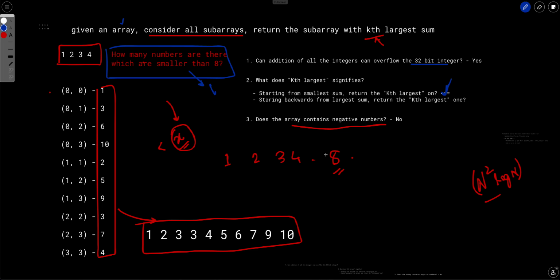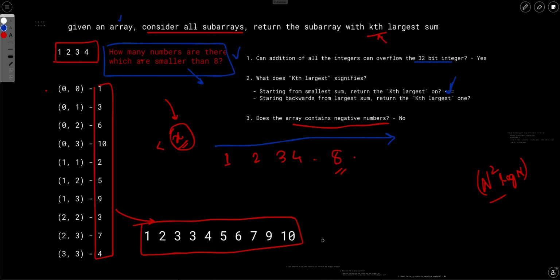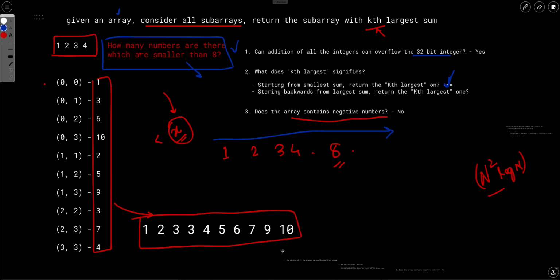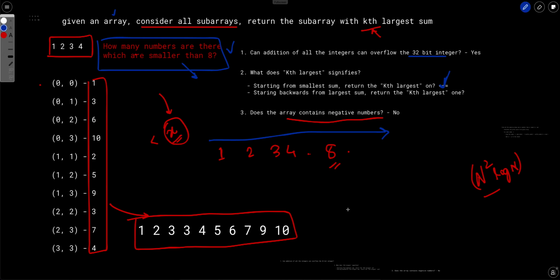So having said that, now let's say somehow we magically know how to do this efficiently. Now even iterating over this is very tricky, right? Because we have lots of numbers. Let's say the total sum here is 10, the largest sum in this question is 10. So we have to go from 1 all the way to the largest sum, which in our case is 10 in this example.